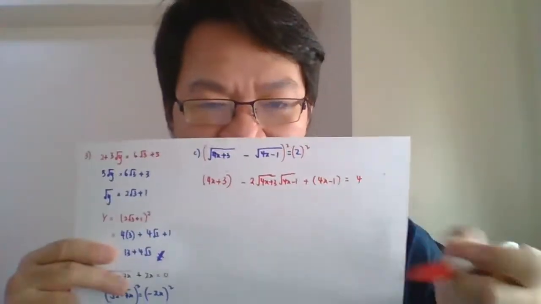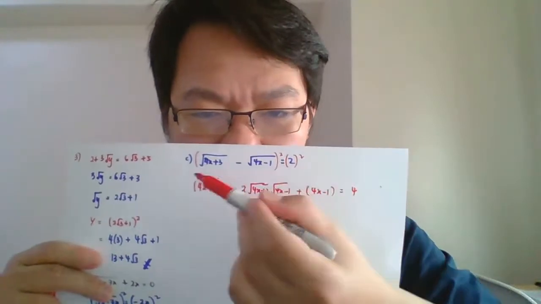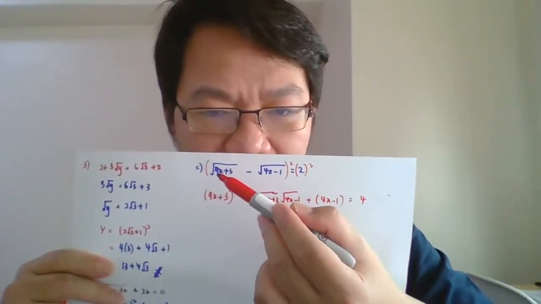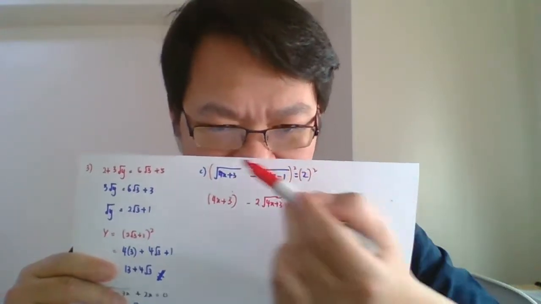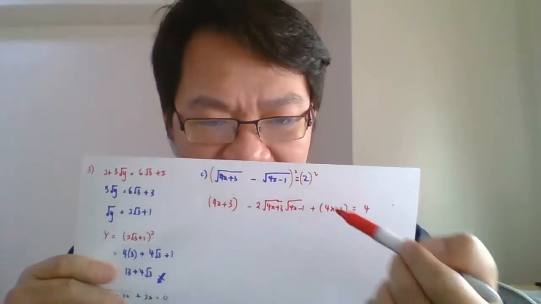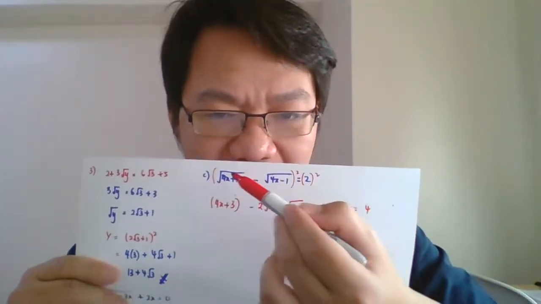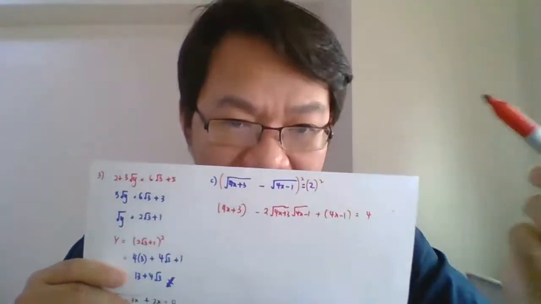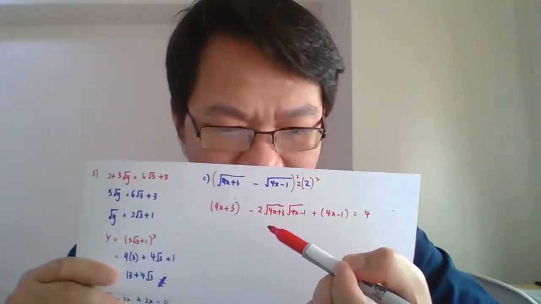Okay guys, this is what we're supposed to get after we expand the left side. The square root, this one meets the same thing, the square root hilang. This makcik jumpa dia balik, hilang. Tapi the middle, this one times this one, the square root and the square root, and then the double, that's why ada 2 in front.